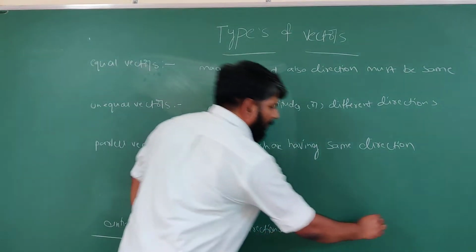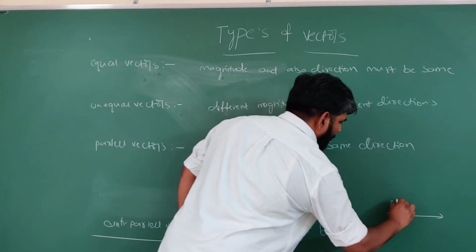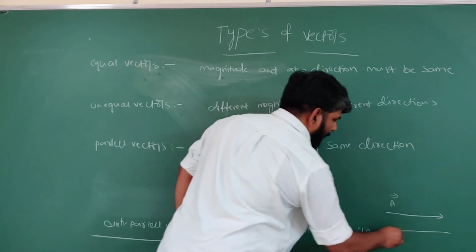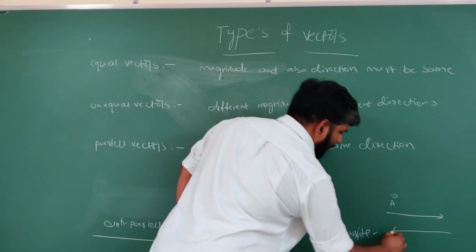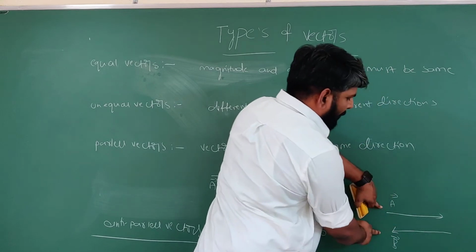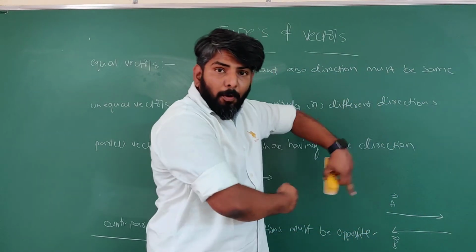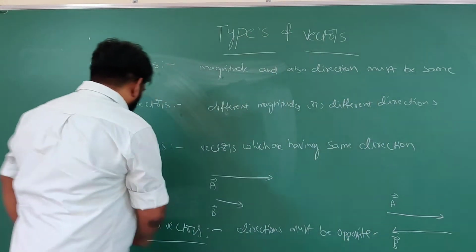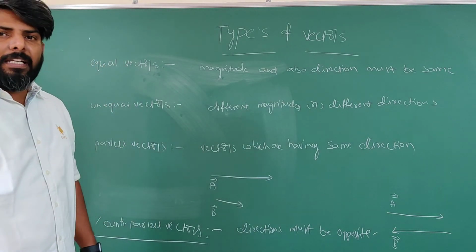Like for example, this is a vector a bar. It is another vector b bar. So observe here, even though magnitudes are same, the directions are opposite. Such vectors are called anti-parallel vectors.